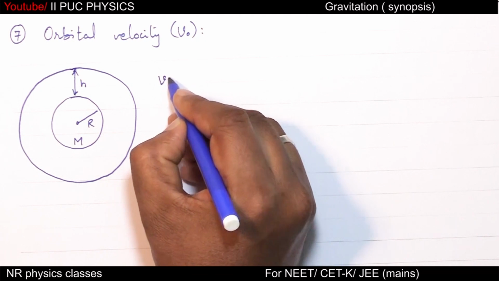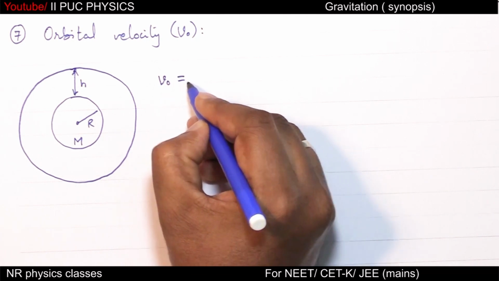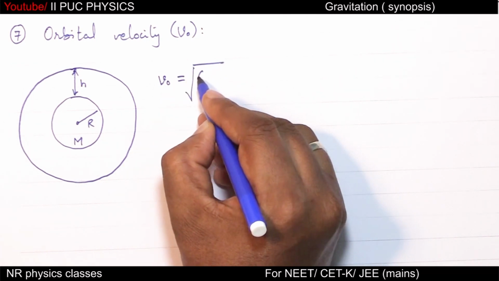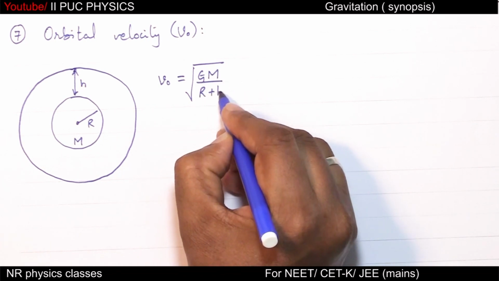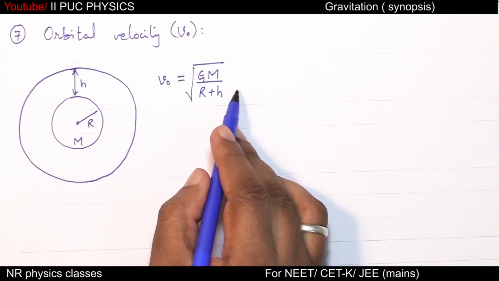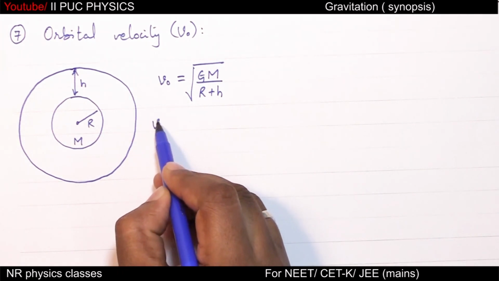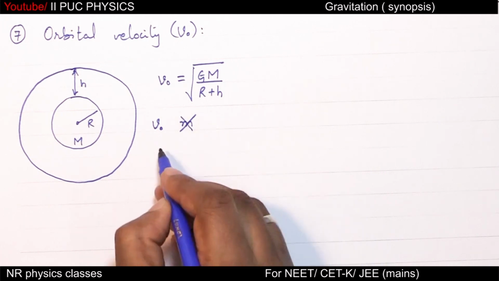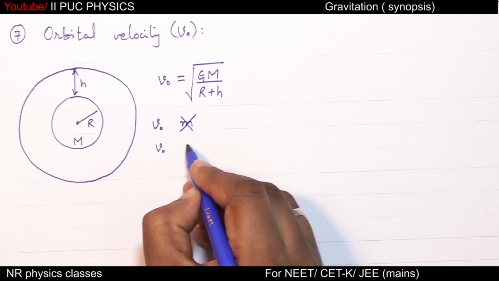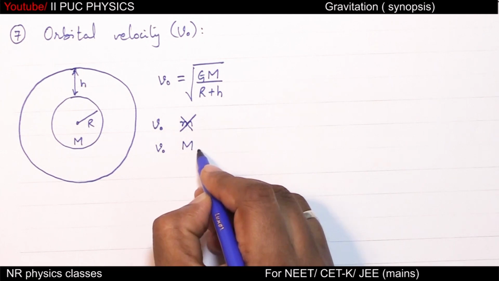Then orbital speed or orbital velocity is given by root of GM by R plus h. Observe the equation. Orbital velocity is independent of mass of the satellite, and orbital velocity depends on mass and radius.